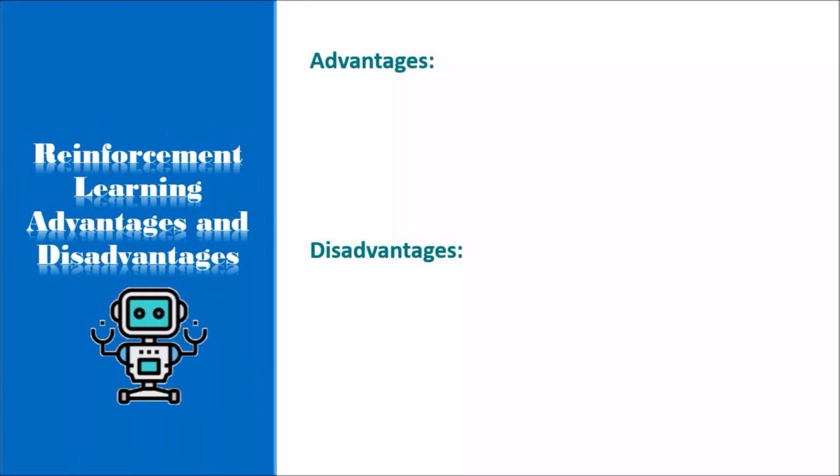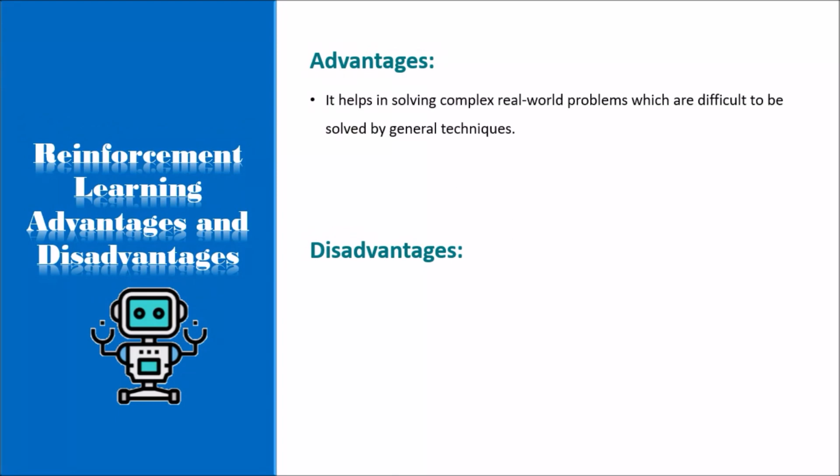Let's talk about advantages and disadvantages of reinforcement learning. Advantages are it helps in solving complex real-world problems which are difficult to be solved by general techniques. The learning model of RL is similar to the learning of human beings. Hence, most accurate results can be found. Helps in achieving long-term results.